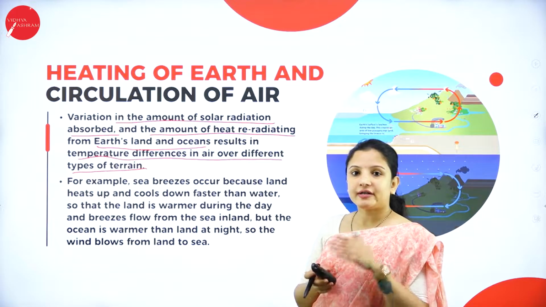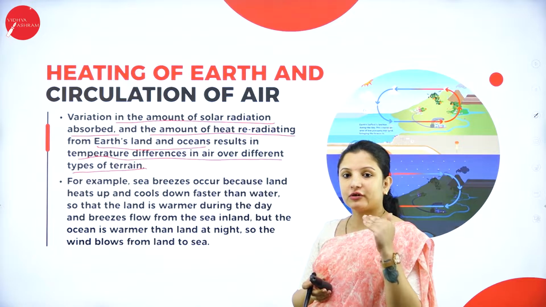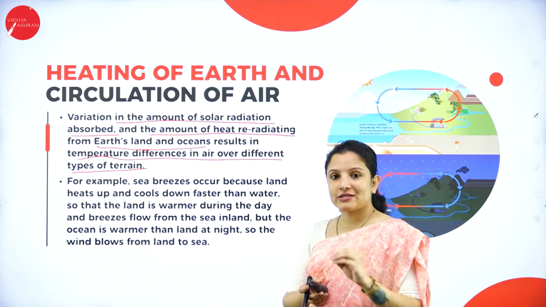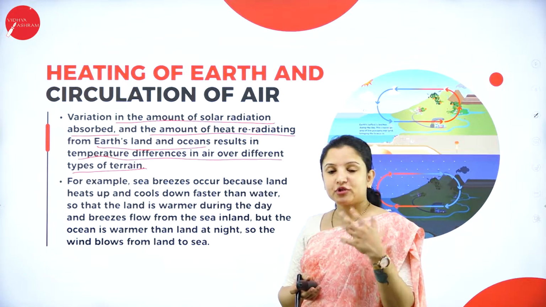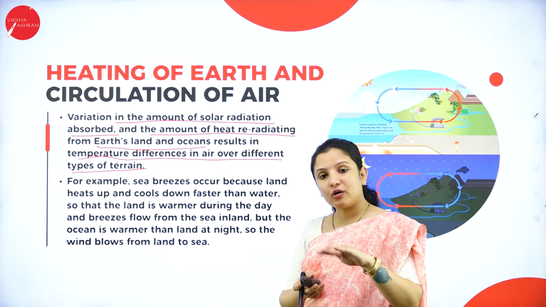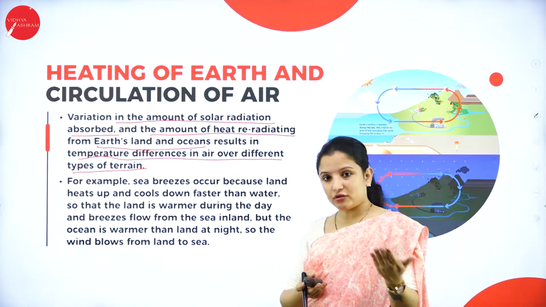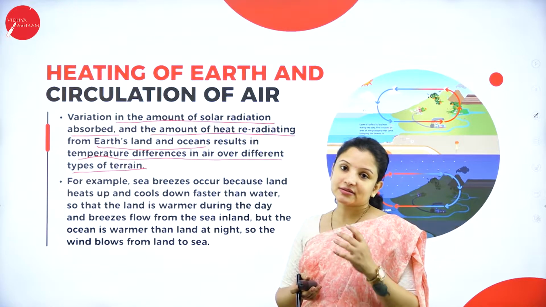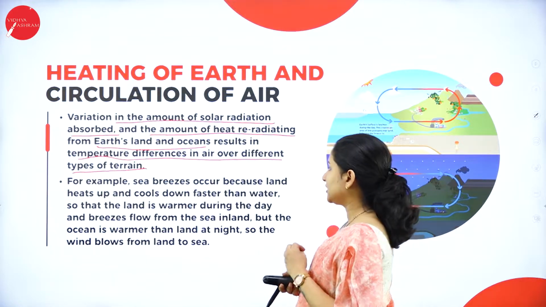In different terrains or regions of the earth, temperature variation occurs because not all regions receive equal heat. The absorption of heat is not the same and the amount of heat re-radiated is also not the same. Therefore, the circulation of air in different terrains tends to vary because of this reason.